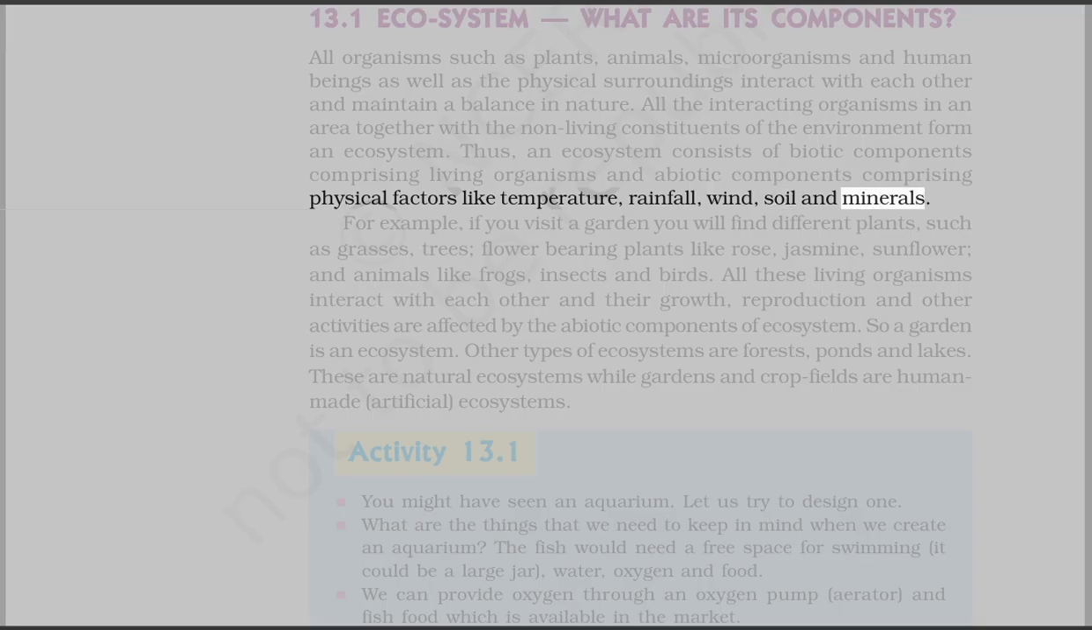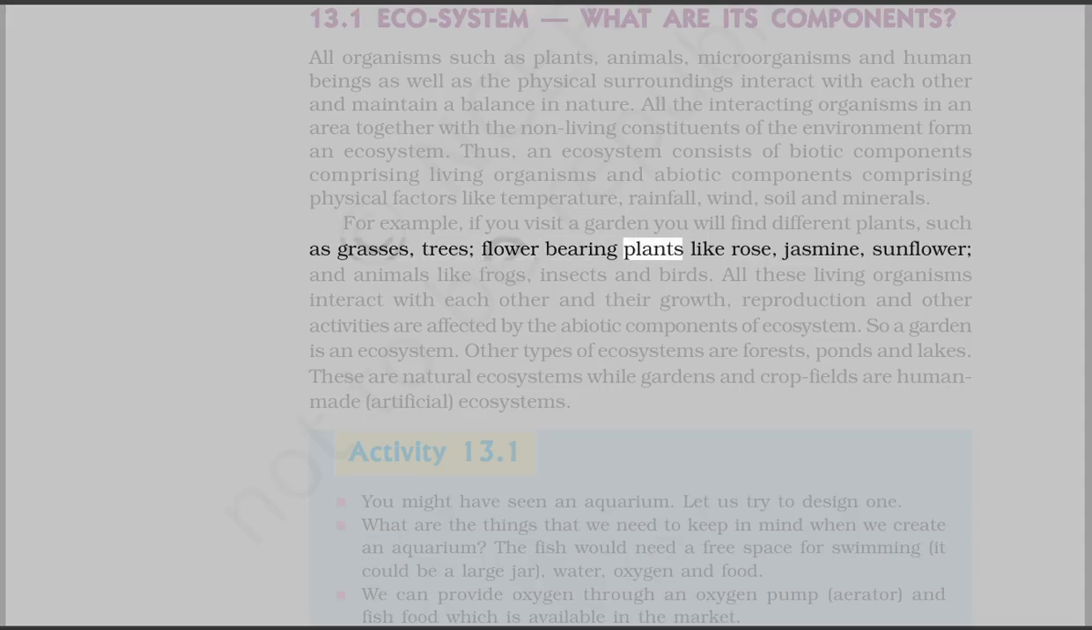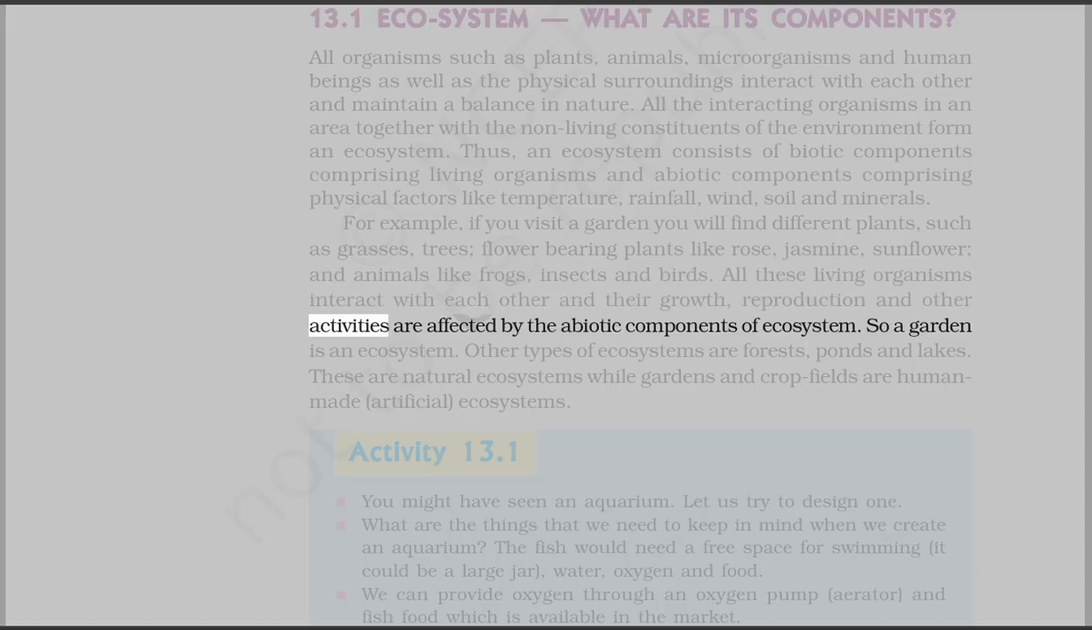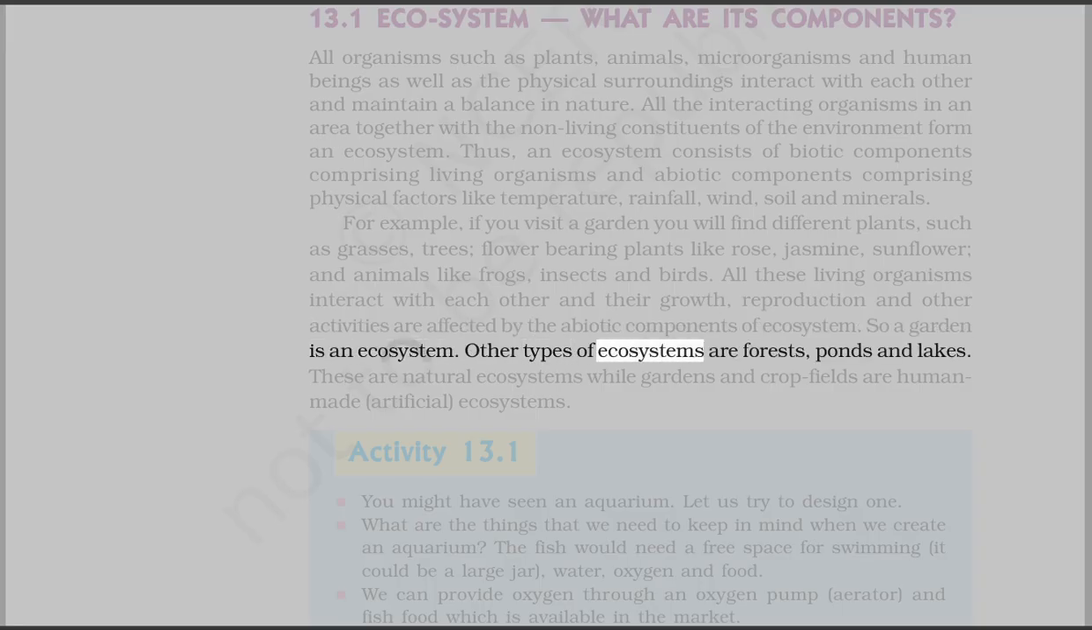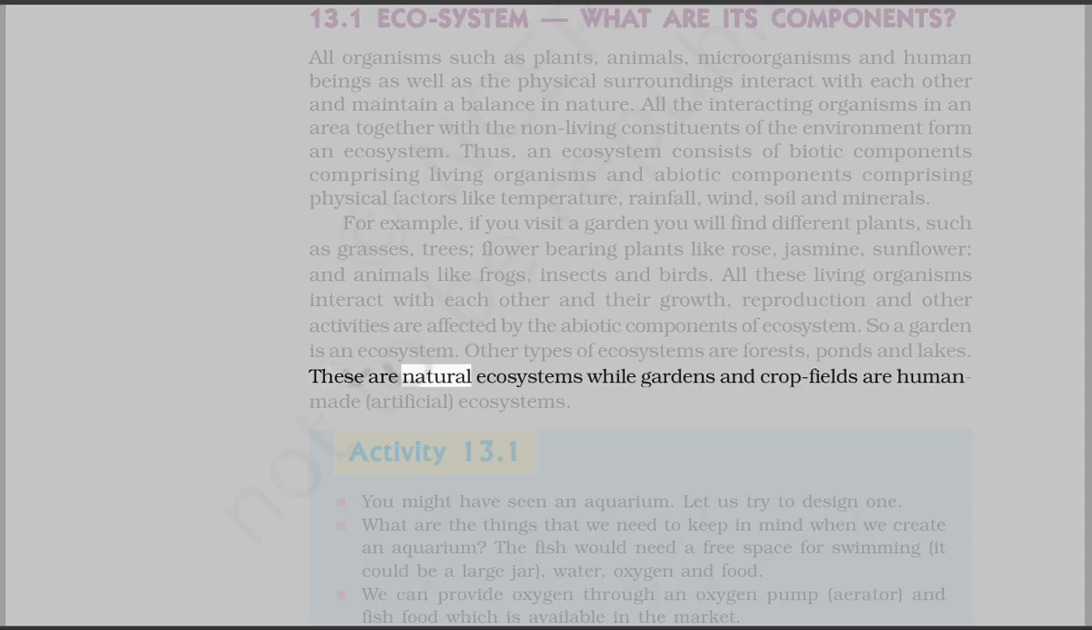For example, if you visit a garden you will find different plants, such as grasses, trees, flower-bearing plants like rose, jasmine, sunflower, and animals like frogs, insects and birds. All these living organisms interact with each other and their growth, reproduction, and other activities are affected by the abiotic components of the ecosystem. So a garden is an ecosystem. Other types of ecosystems are forests, ponds, and lakes. These are natural ecosystems while gardens and crop fields are human made, artificial, ecosystems.